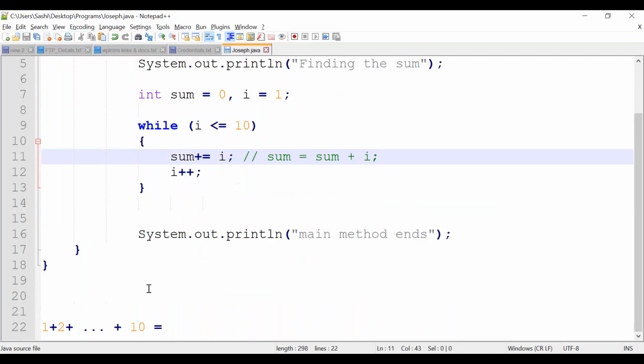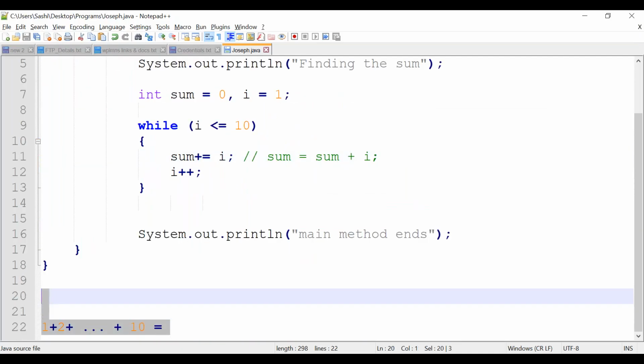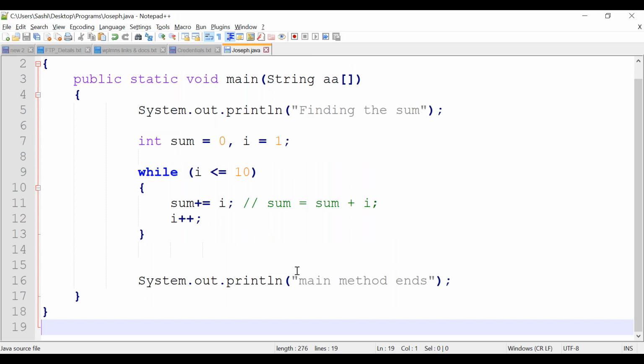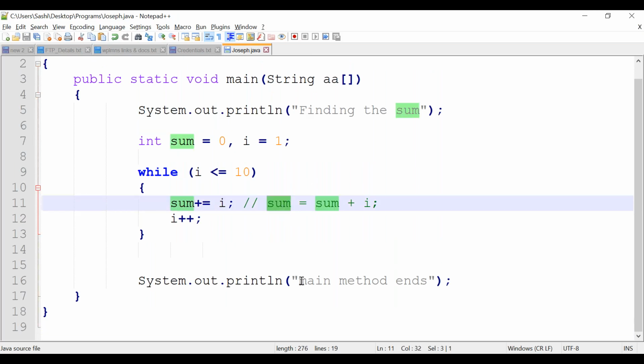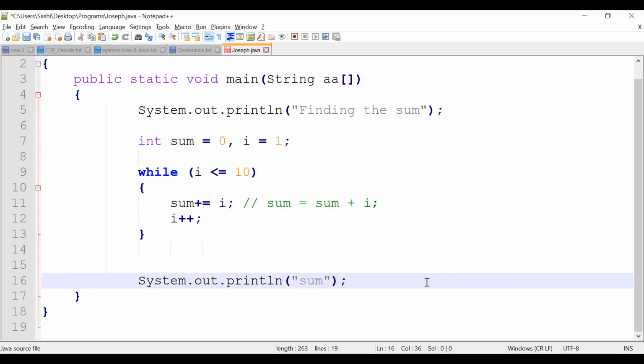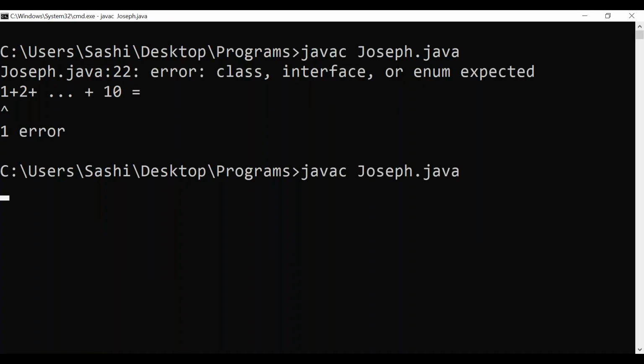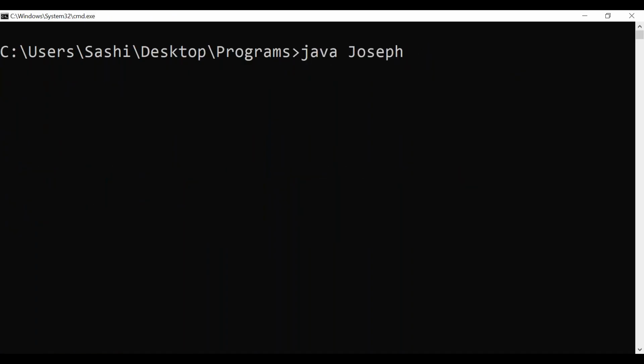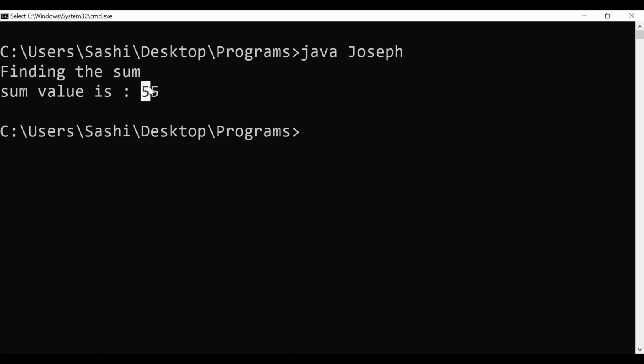We will remove this expression. Finally, we will print the sum value. Okay, let's rerun it. Compilation is success. See, we are getting the result. 55 is the correct answer.